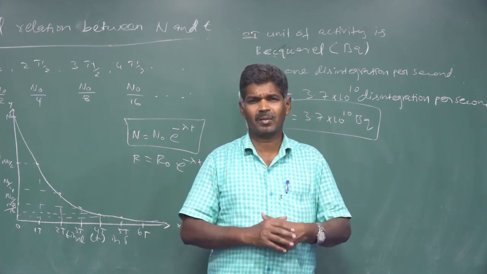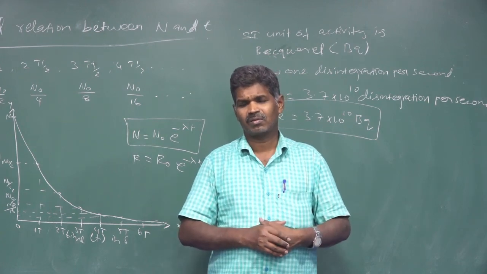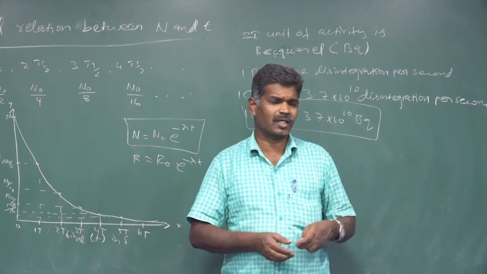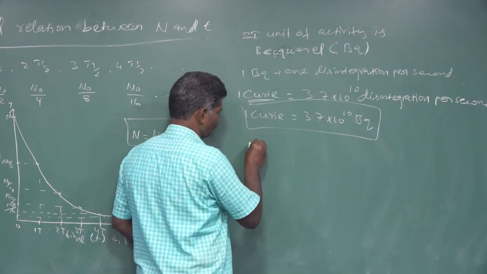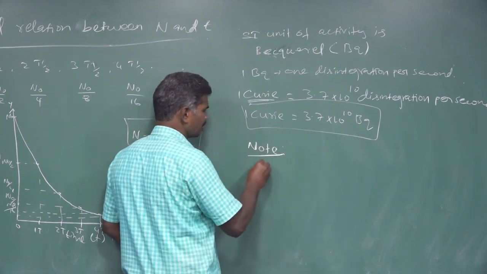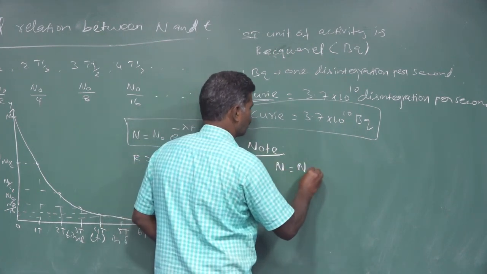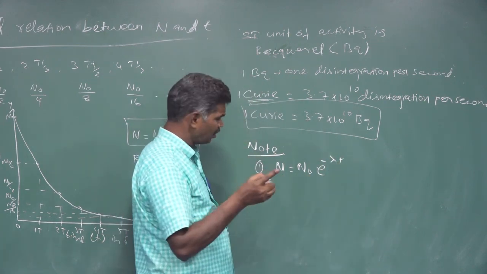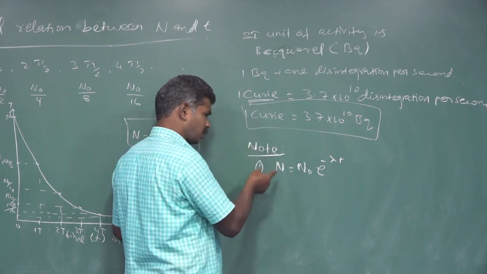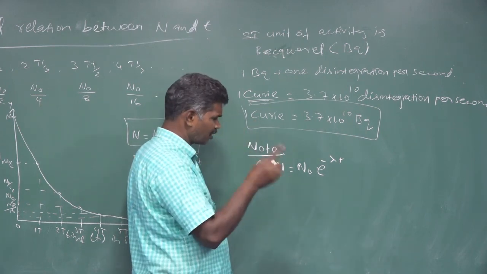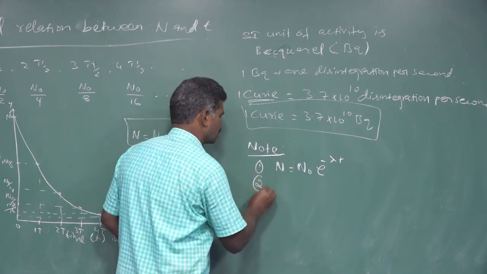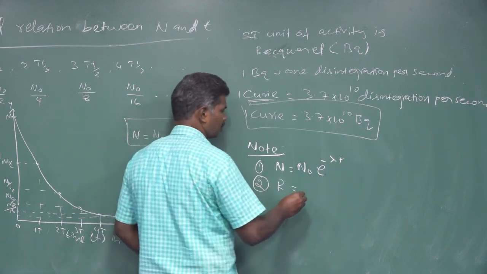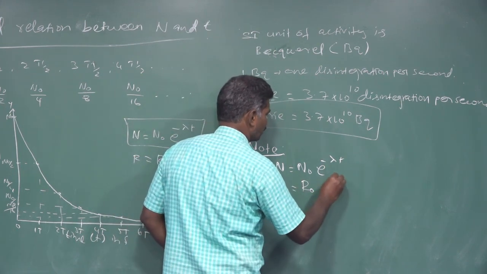To distinguish the activity from one element to another element, half-life was also introduced. So the key points are these. One is the equation N is equal to N naught e to the power minus lambda t, the radioactive law of disintegration relating the number of atoms at present to the initial number of radioactive elements. Next is activity at an instant, R is equal to R naught e to the power minus lambda t.